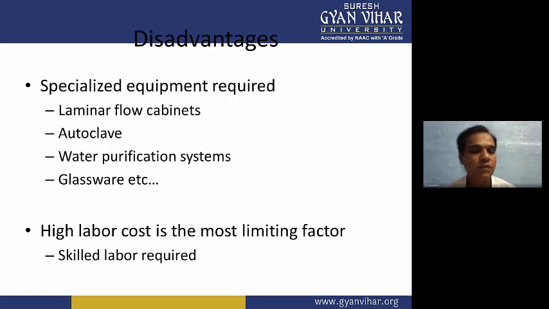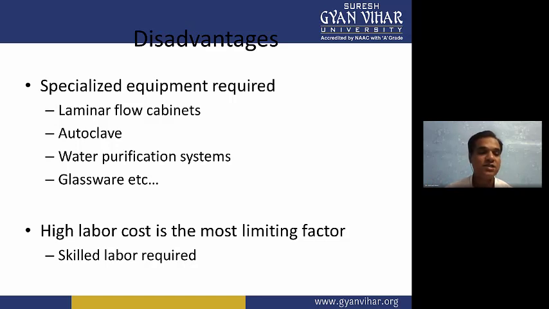The next essential equipment is the autoclave. With the autoclave we can produce sterile media, sterilization of the media. So when we sterilize media, we clearly overcome the contamination risk in the media. So the autoclave is also a very essential part of the plant tissue culture laboratory.